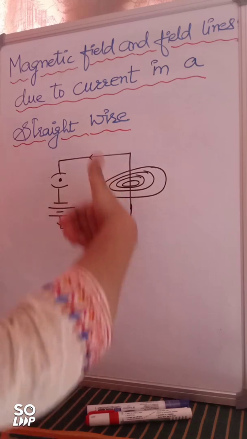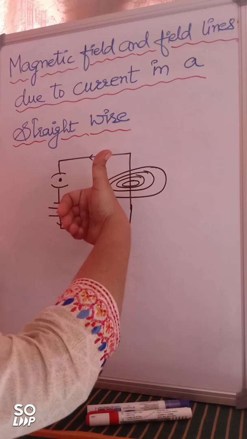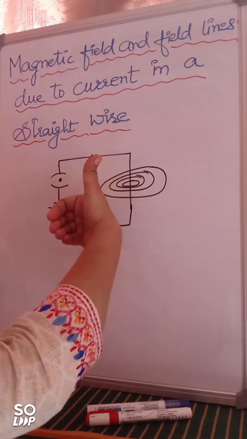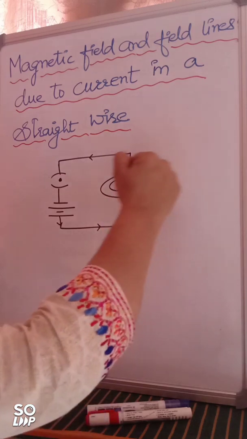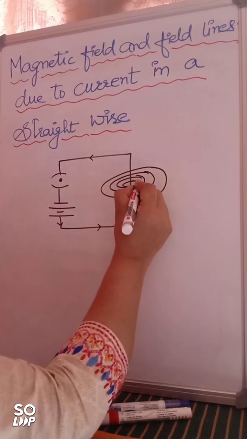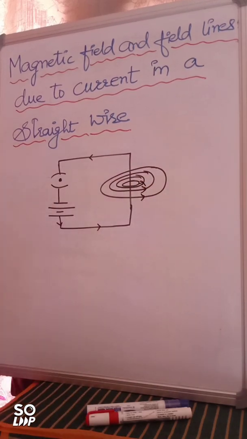Now the thumb points in the direction of current, so the encircling fingers will give you the direction of the magnetic field, right? It means from this direction to this direction, magnetic field lines are running, fine? So this is your right hand thumb rule.